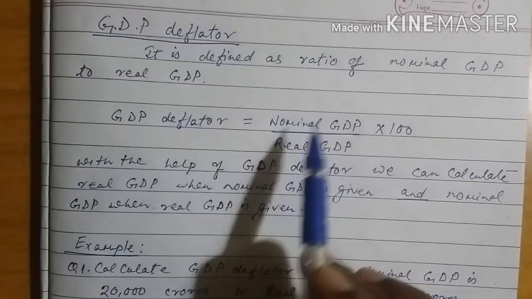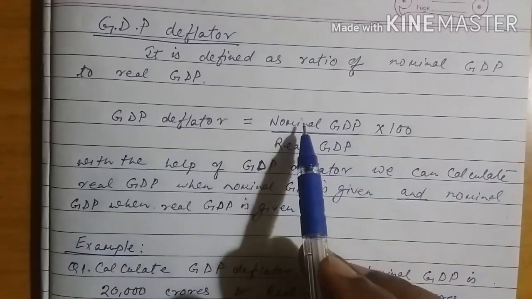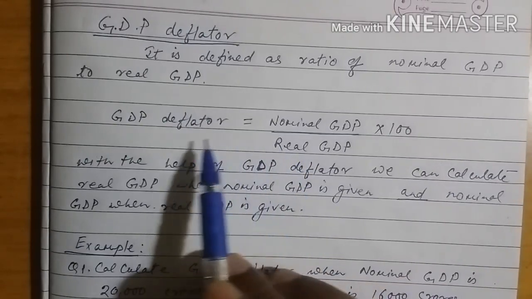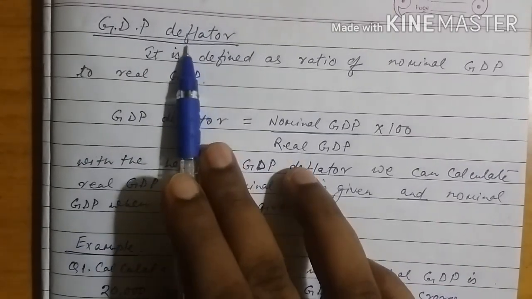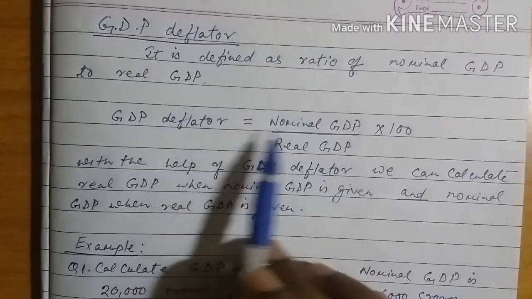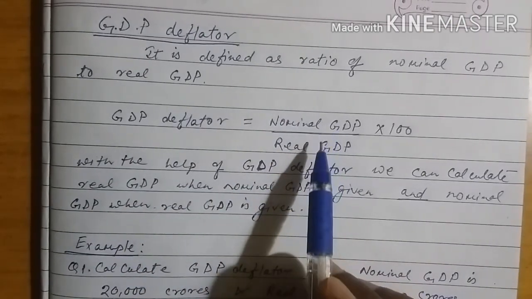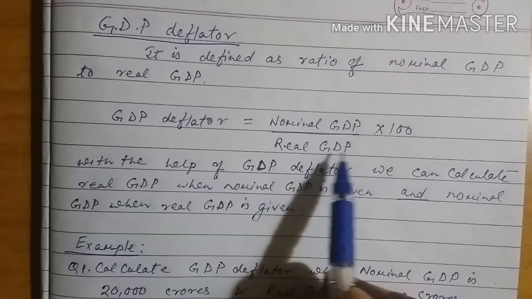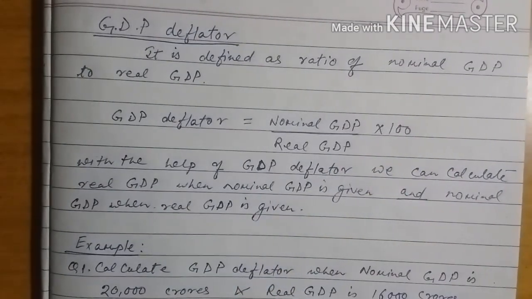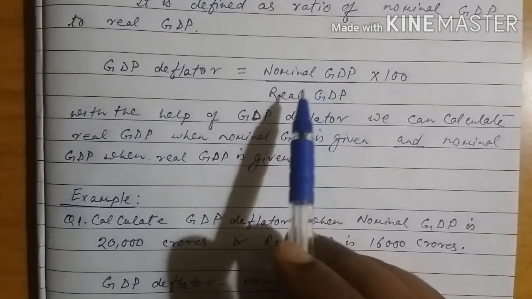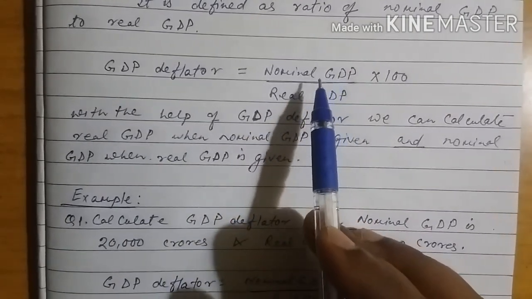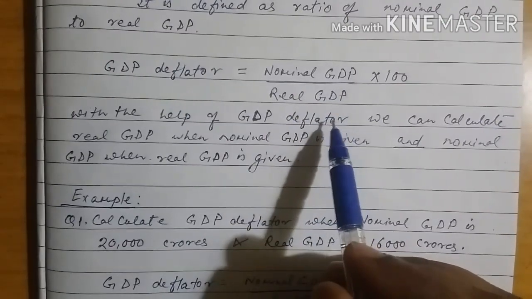So by how much percentage is the nominal GDP higher than the real GDP? This can be found out by calculating GDP deflator. What is the formula? GDP deflator is equal to nominal GDP divided by real GDP into 100. So this will provide you the answer in the form of percentage. Real GDP will be 100, and whatever increase is there will be shown above that 100 figure.